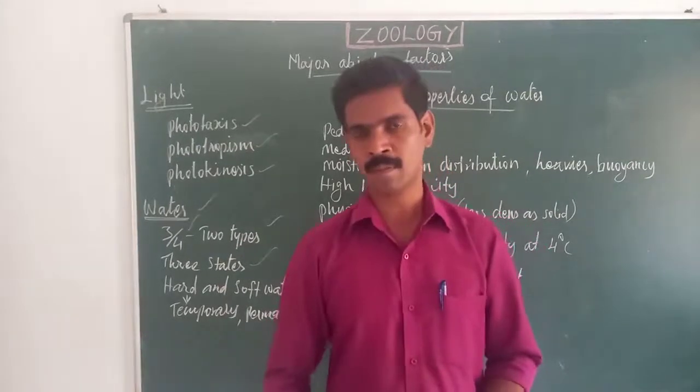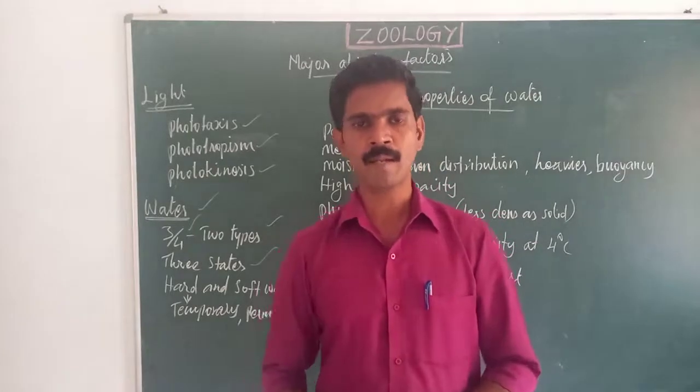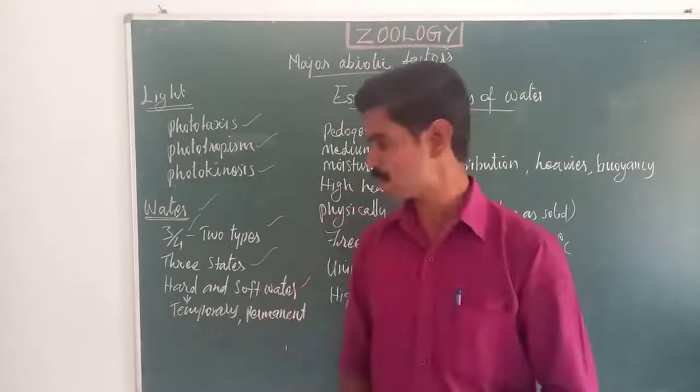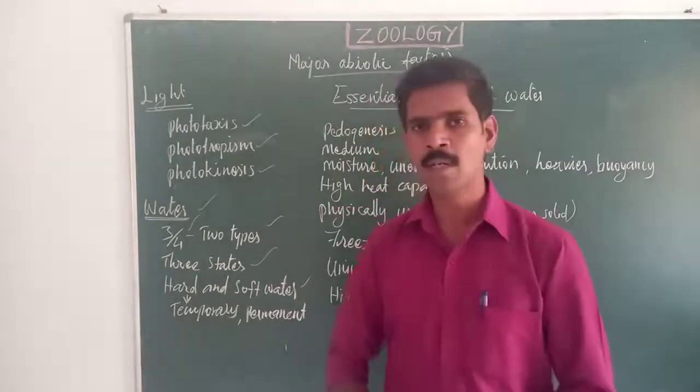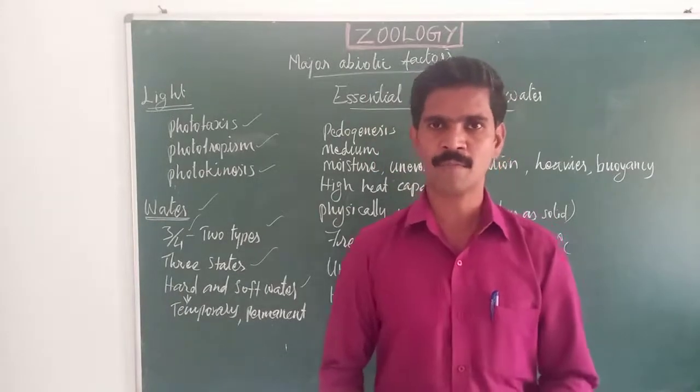If the salt molecules are not removed when boiled, that water is called permanent hard water. Understand, dear students?